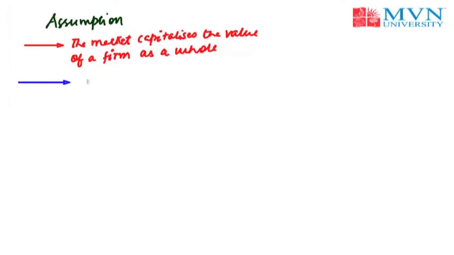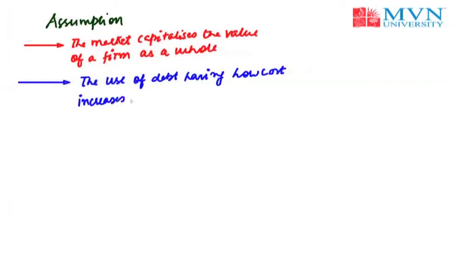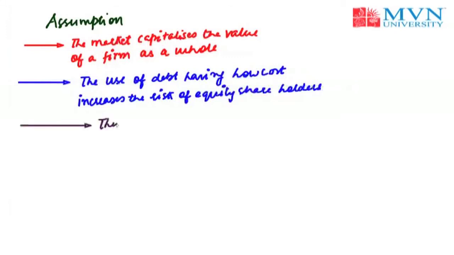Another assumption is that the use of debt having a low cost increases the risk of equity shareholders. This results in an increase in the equity capitalization rate. Thus, the advantage of debt is set off exactly by the increase in the equity capitalization rate. And the last assumption is that there are no corporate taxes.